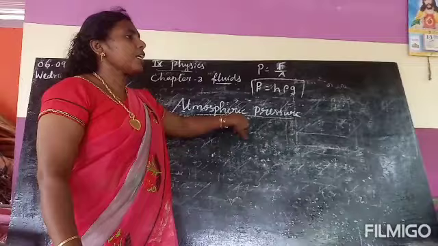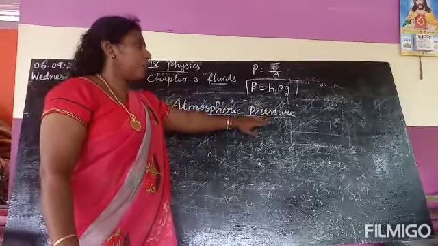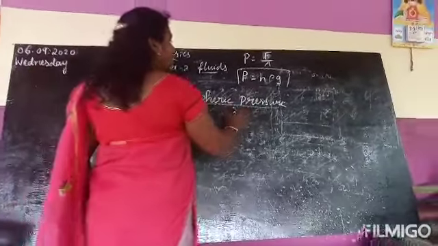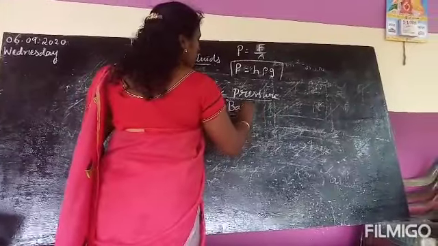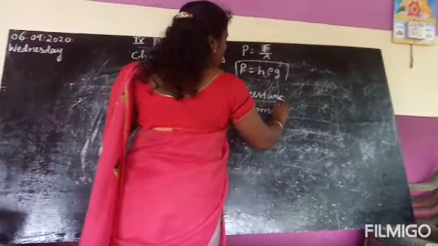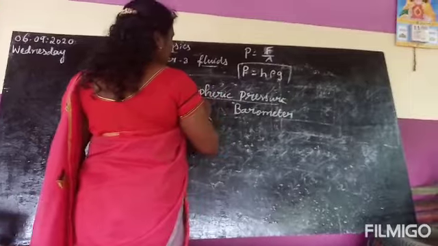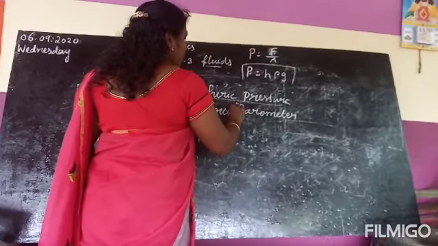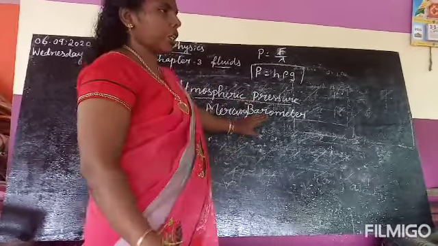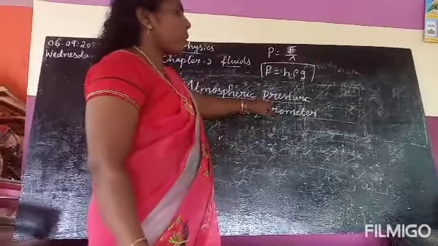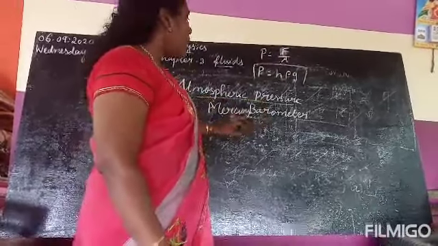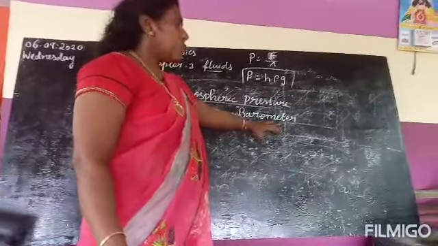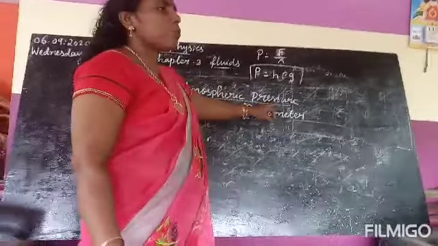Now, how to measure this atmospheric pressure? By using the instrument called barometer. By using the mercury barometer, we can measure the atmospheric pressure. How to measure the atmospheric pressure? By using the instrument called mercury barometer. So, which one is used to measure the atmospheric pressure?